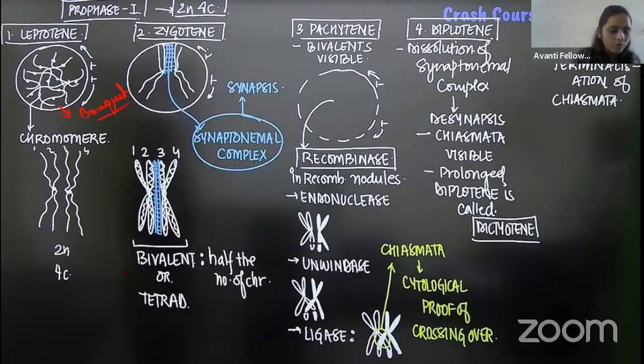Bouquet, like a flower bouquet, right? It will form a flower bouquet-like structure. So always remember that in leptotene, the chromosomes are in a bouquet-like structure. Now what will happen in zygotene? In zygotene, the chromosomes will come together. This is one chromosome, this is another chromosome. They come together for recombination.